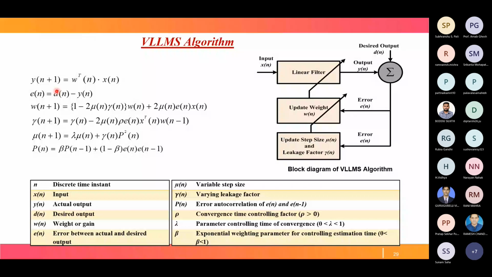In this relation, mu is updated and gamma is updated. This is the equation for how gamma is updated, and this is the equation for how mu is updated. For the mu updation, P is again required. P is the autocorrelation of the error, between the error at the present instant and the previous instant. So P is updated, mu is updated, gamma is updated, and finally the weight is updated.